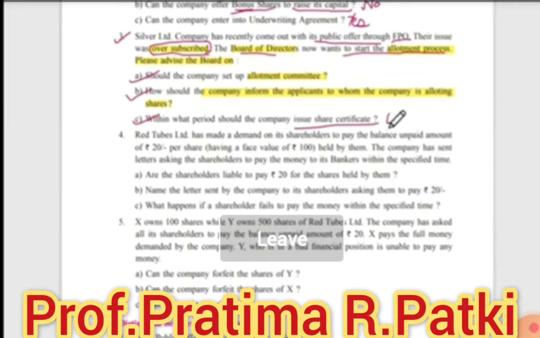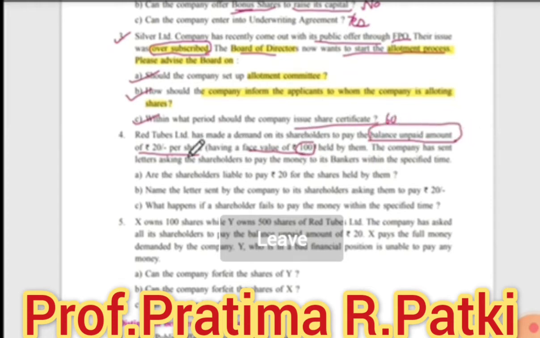Now, next, Red Tubes Limited has made a demand on its shareholders to pay the balance unpaid amount of rupees 20 per share, having a face value of rupees 100. So on 100, balance unpaid amount, that is how much? 20 rupees, which is held by them.